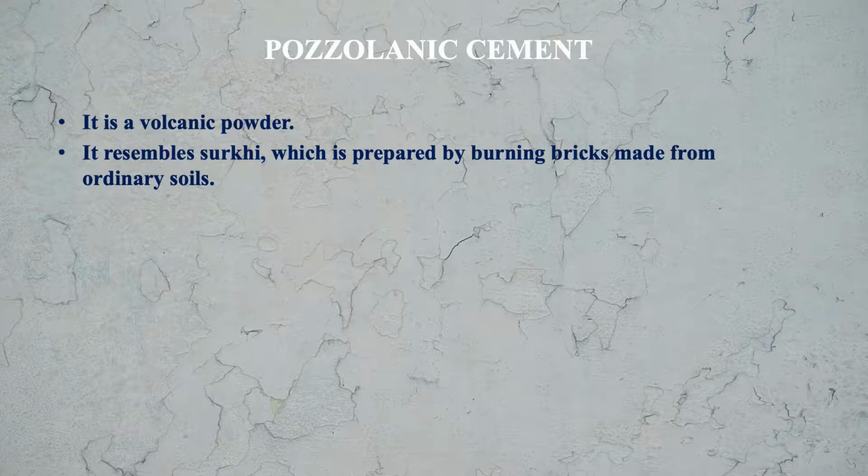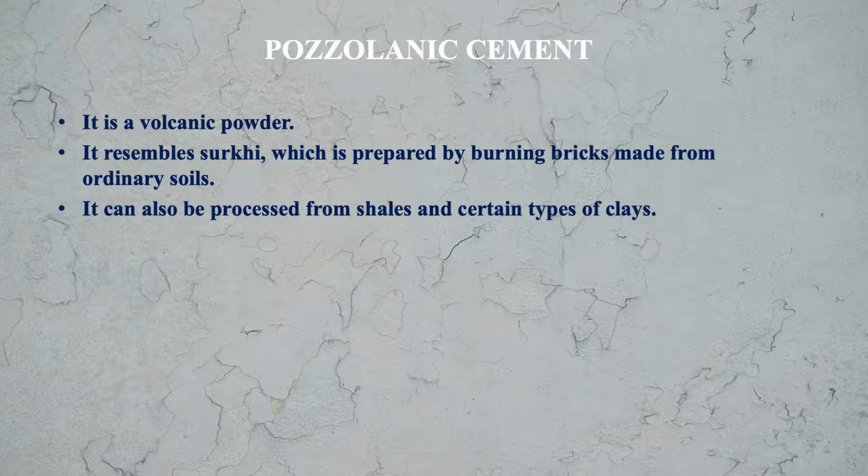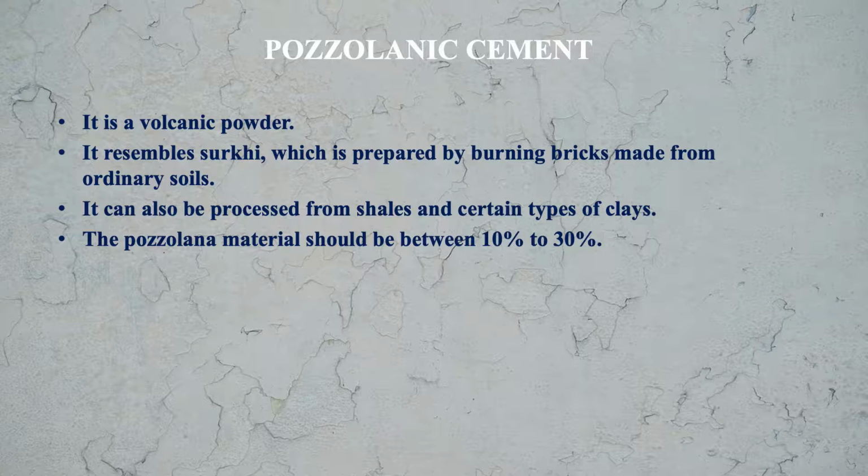It can also be processed from shales and certain types of clays. The pozzolana material should be between 10 to 30% in the formation of pozzolanic cement.